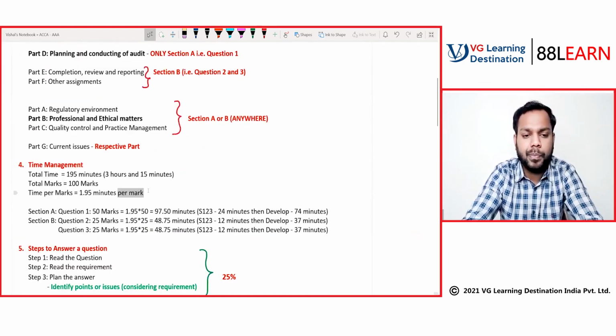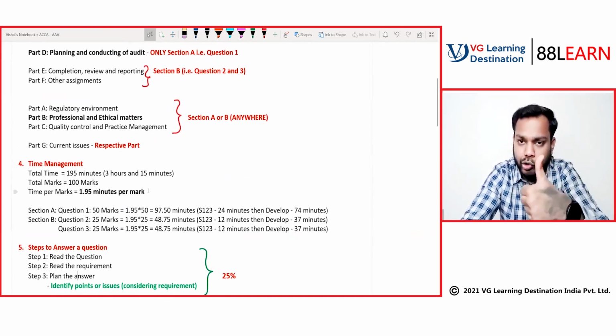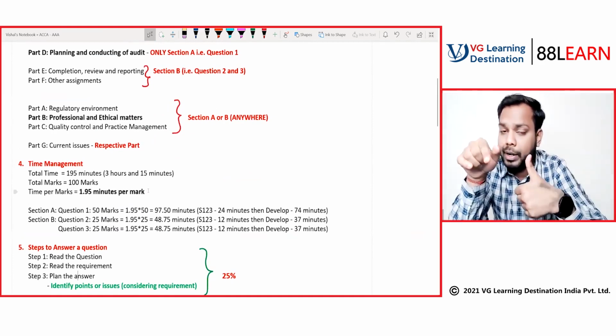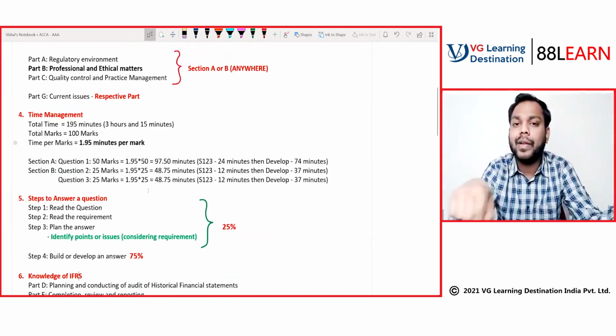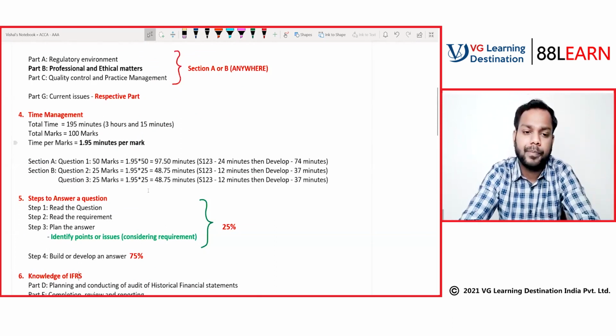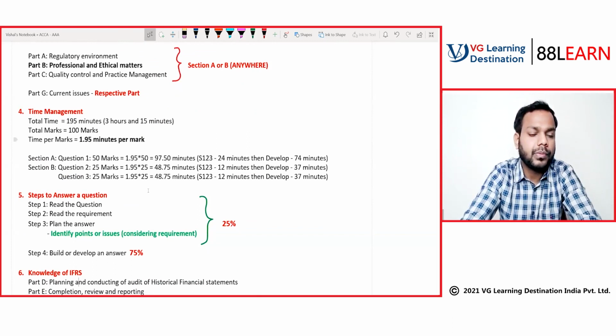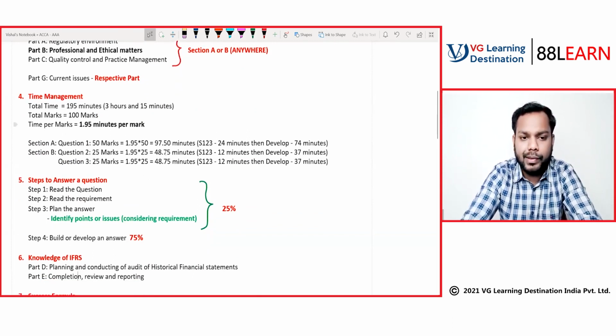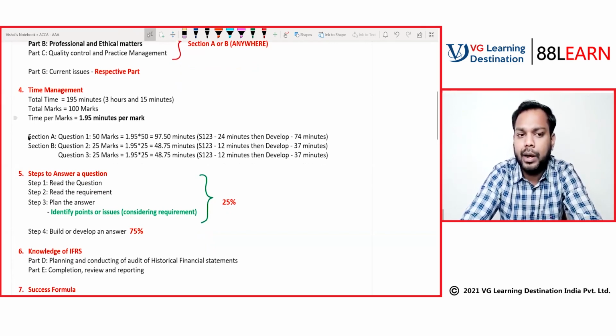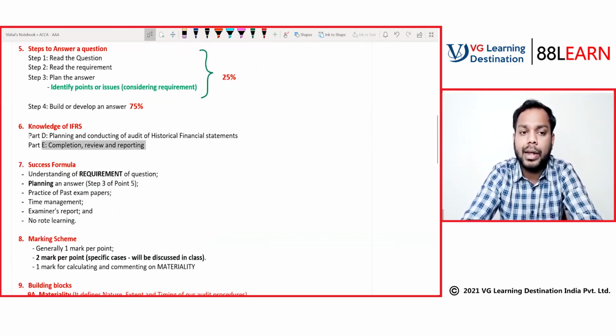It is 1.95 minutes per mark. The steps to answering a question are: read the question, read the requirement, plan your answer, and then develop the answer. Knowledge of IFRS is required. I will be discussing the critical areas, but it is expected that you have appeared for the SBR paper in the recent past or are appearing for it alongside.